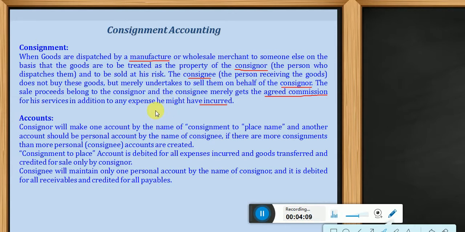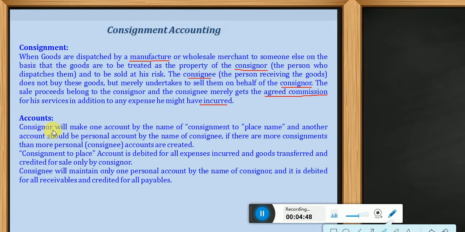In consignment there are two parties, the consignor and the consignee. The consignor sends goods to the consignee, maybe in a different place, and the consignee sells all goods on behalf of the consignor, but keep in mind all the risk is borne by the consignor, and the consignee only receives commission or any other expenses he paid. This was the concept. Now we come to accounts. How many accounts do we have in consignments?